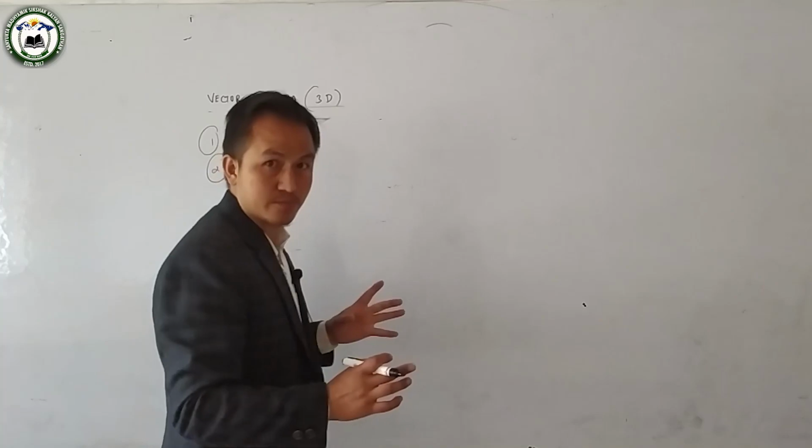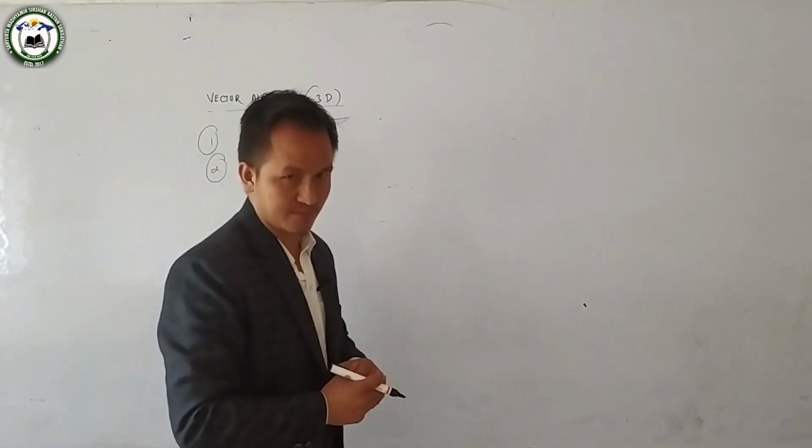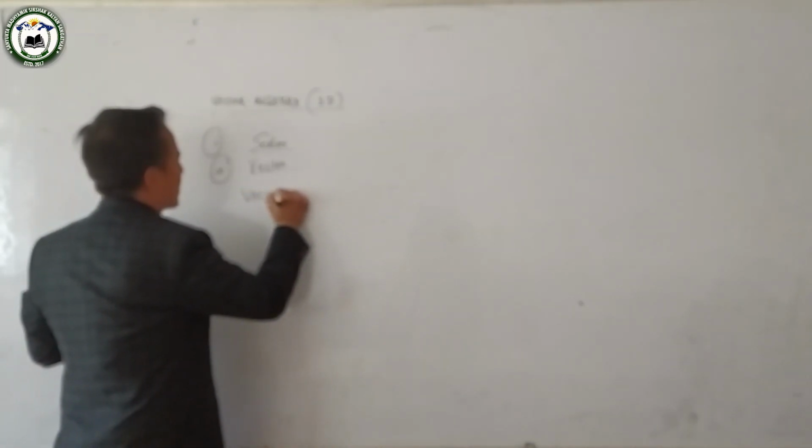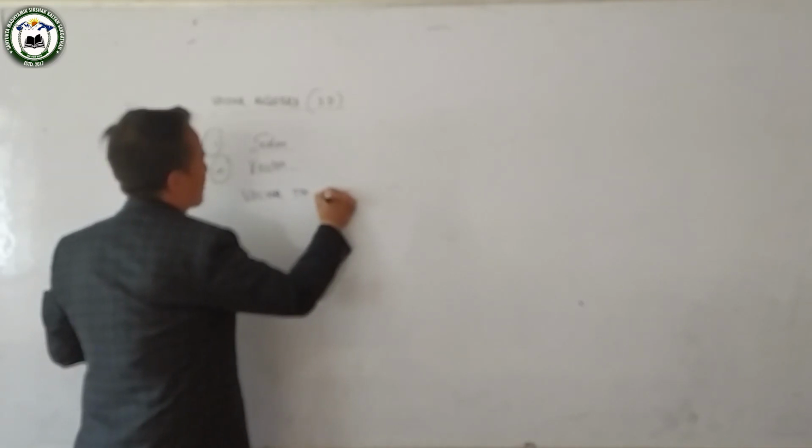Now, what is the vector in mathematics? What is a vector in mathematics?